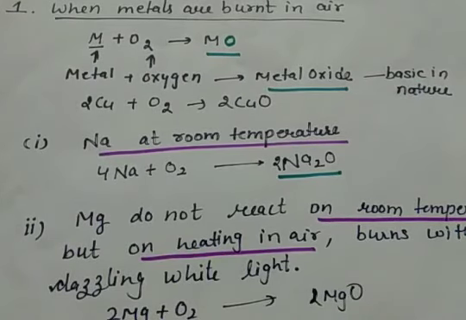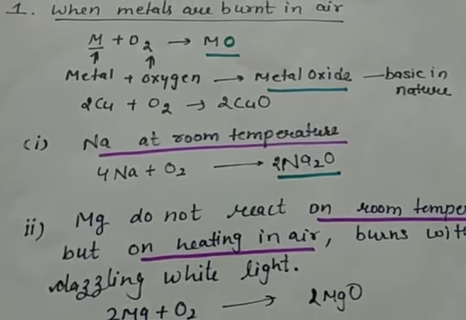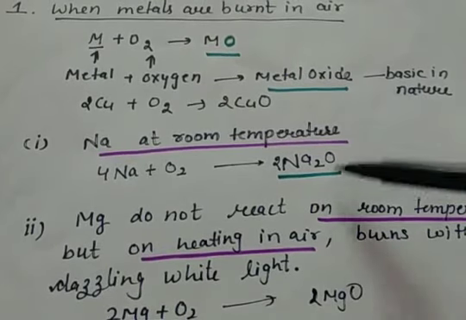Sodium is a very reactive metal, as you have seen in the reactivity series that it is placed almost at the top. It is so highly reactive that it can react with atmospheric oxygen and moisture. It reacts at room temperature itself with oxygen and forms sodium oxide.